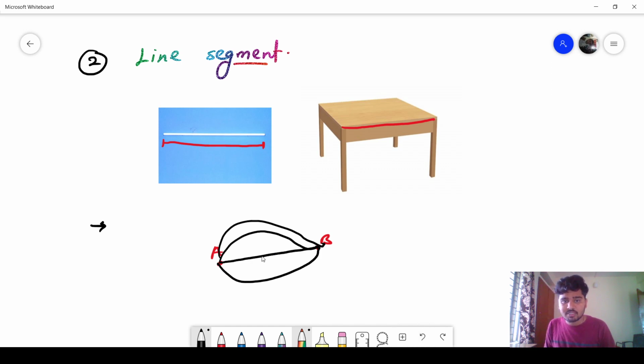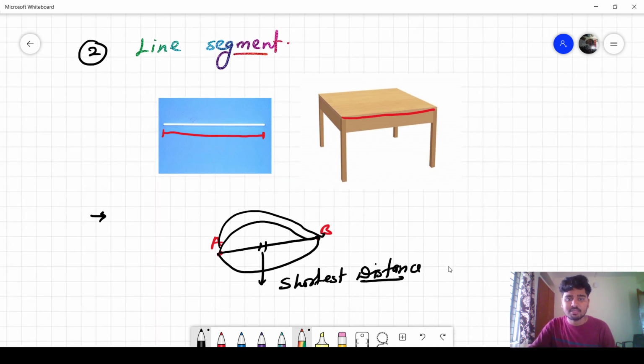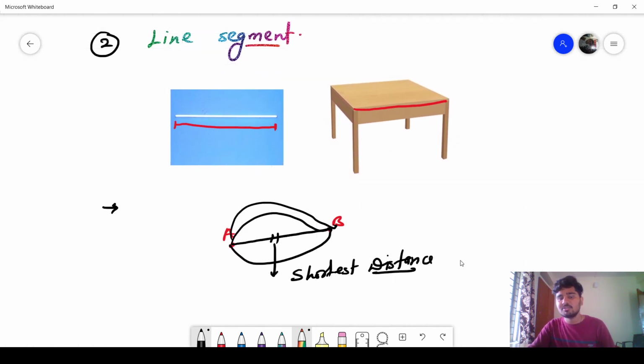This distance will be the shortest distance. So the shortest distance between two points is known as a line segment.